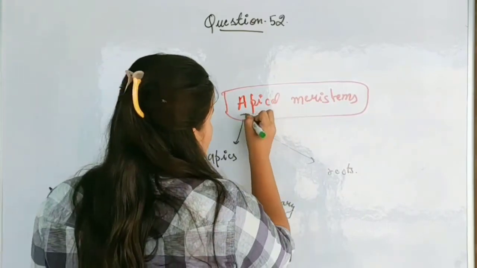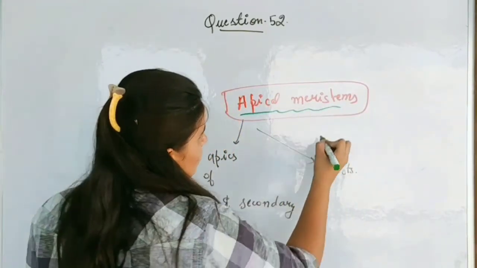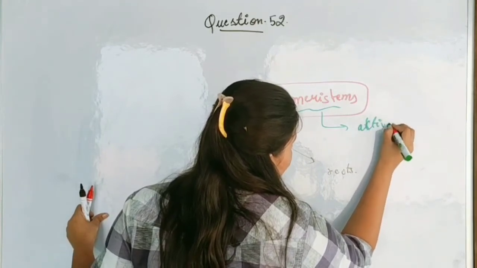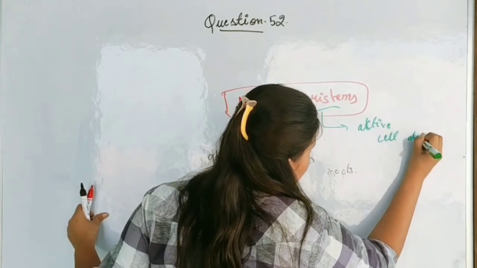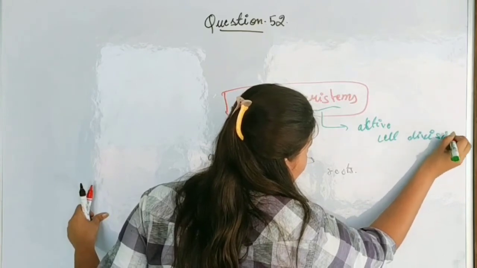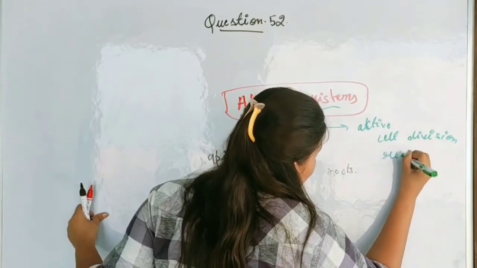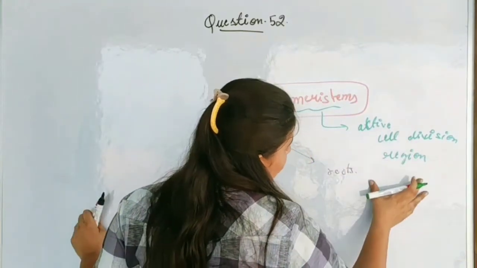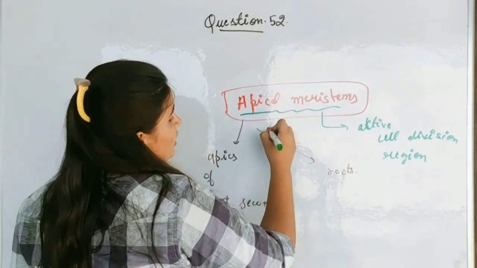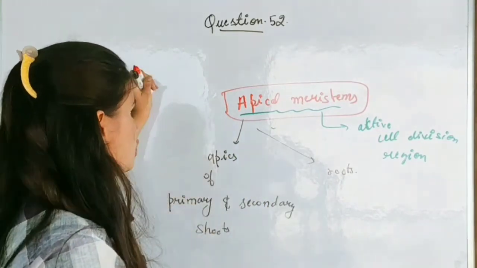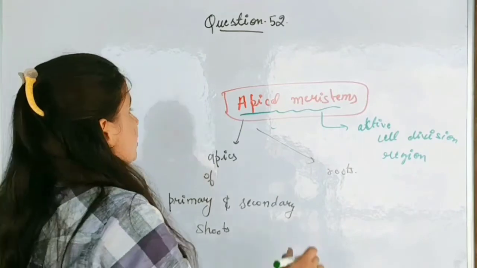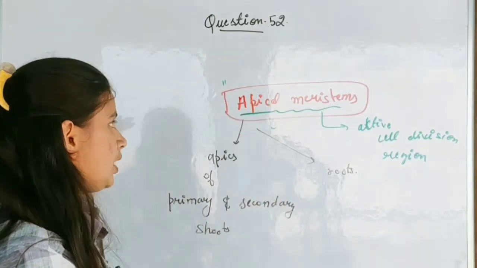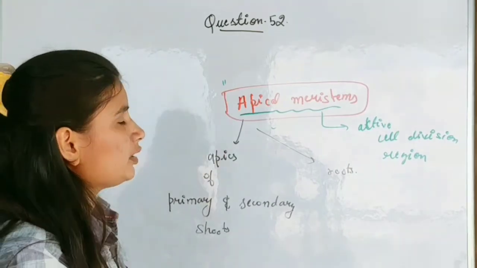This portion of the plant is an active cell division region where the cell division is very rapid, which results in a virus-free, bacteria-free or disease-free part of the plant. So it is used in tissue culture.